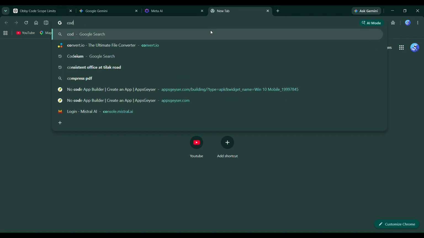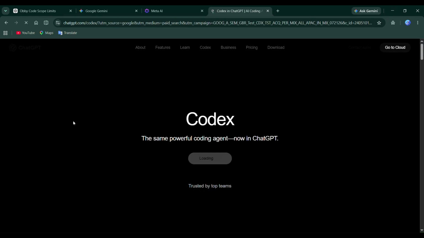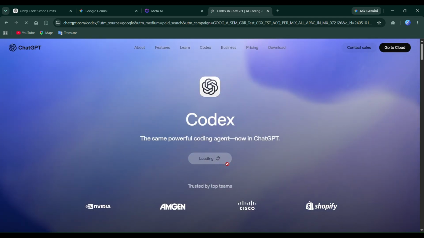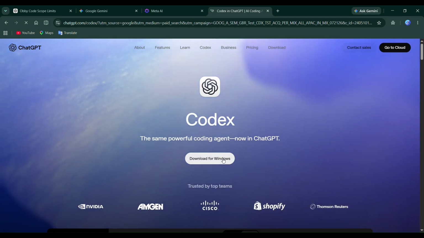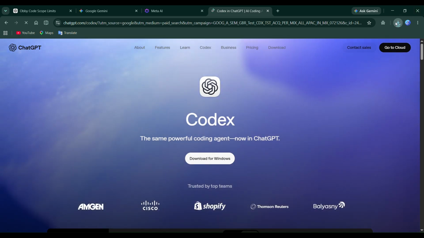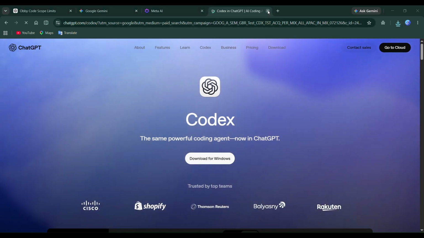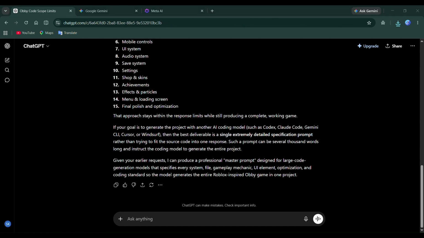What we're going to compare. While testing these games, I'm going to look at several different things. First, graphics. Does the game actually look like a Roblox obby? Second, controls. Are the controls smooth? Can I move properly? Can I jump correctly? Third, performance. Does the game lag? Does it keep a stable frame rate? Fourth, mobile support. Can it actually be played on a phone, or is it only designed for desktop? Fifth, gameplay. Is it fun? Are there checkpoints? Different obstacles? Progression? Finally, overall quality. Which AI created the better experience?